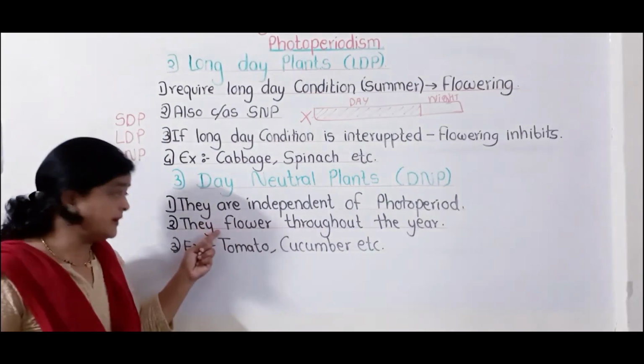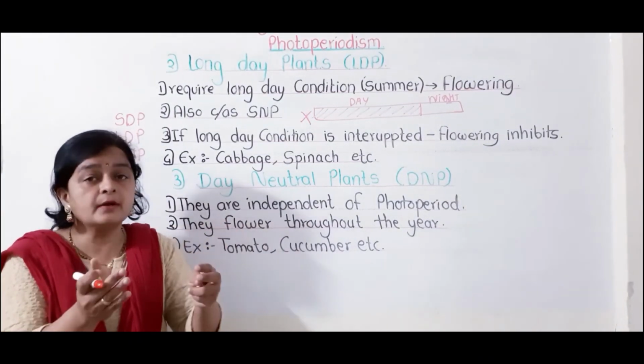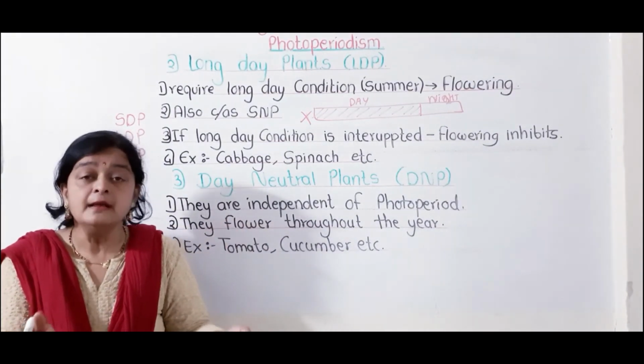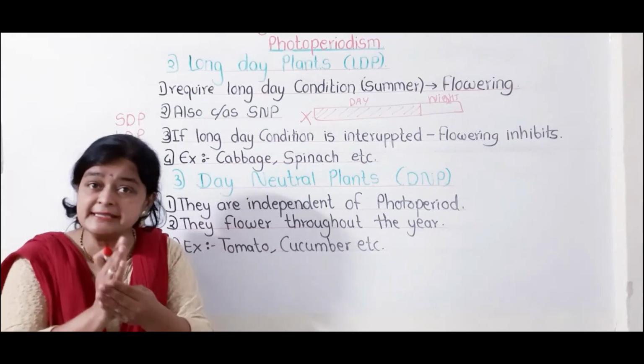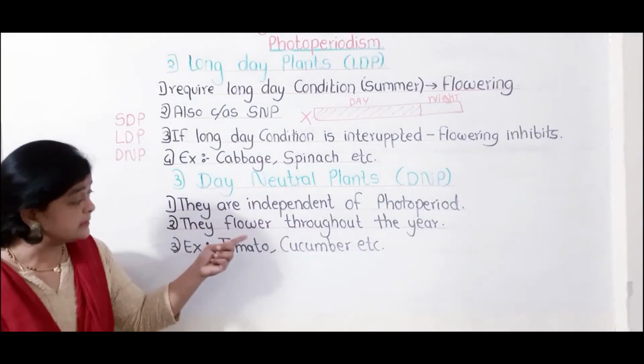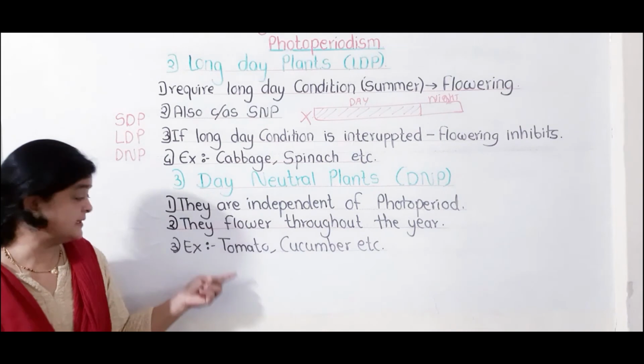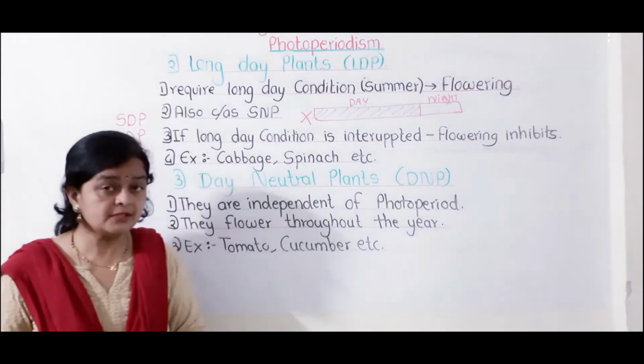Okay, these types of plants can induce flowering throughout the year, because there is no requirement of an optimum or a specific photoperiod. Any photoperiod is okay for these plants, so they induce flowering throughout the year. Two examples we can consider: one is tomato, another one is cucumber.